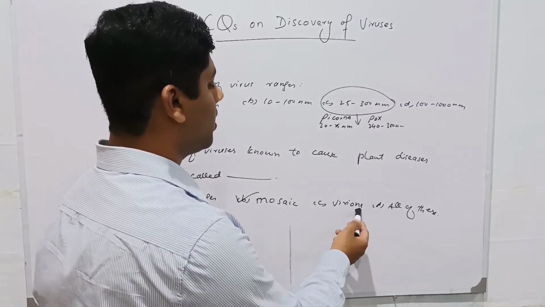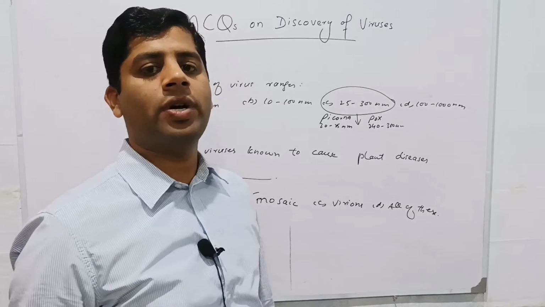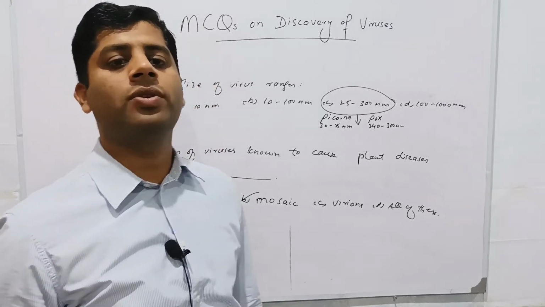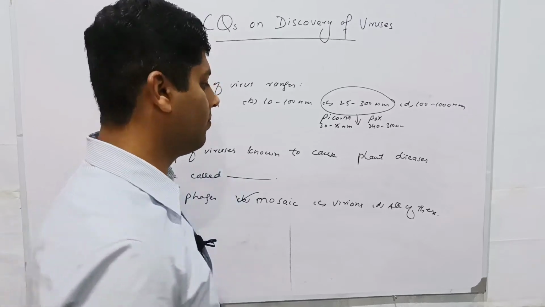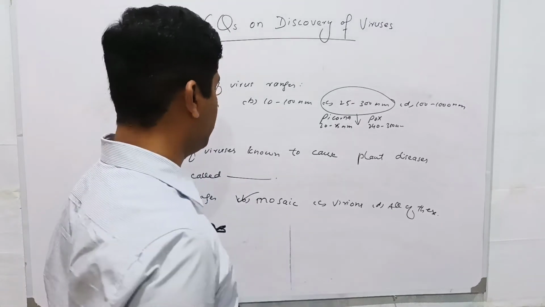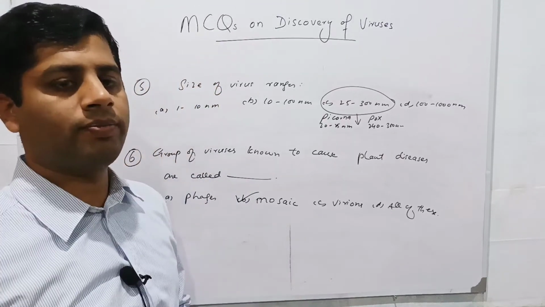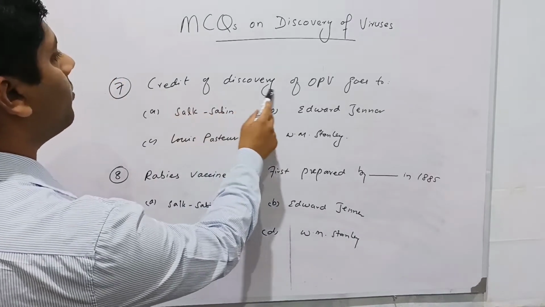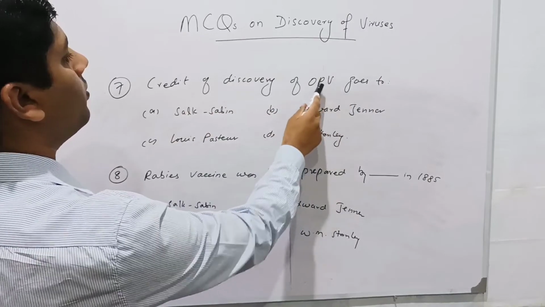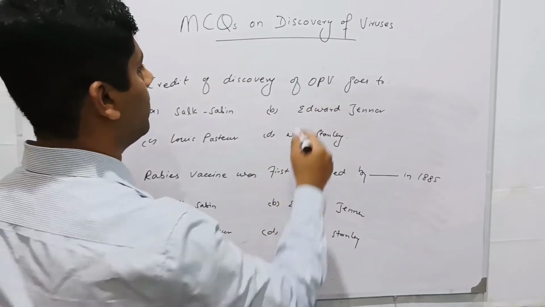Virions. Virions are the complete structural viruses containing capsid as well as genome but present outside the host. This is called virion. So this is not correct. The correct one was mosaic. Seventh question is, the credit of discovery of OPV goes to. OPV is the oral polio vaccine.